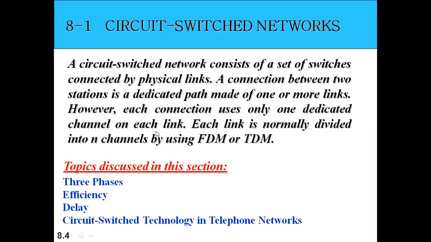Each link is normally divided into channels by using FDM or TDM. Frequency division multiplexing and time division multiplexing we have already discussed in the videos, and I hope you have gone through those. It covers how the bandwidth is divided into multiple channels for efficient usage. A single bandwidth link is divided into multiple channels, so that multiple transmissions can happen at a time with the help of the multiplexing concept. So I don't want to go into FDM or TDM right now. With the help of that, we are going to divide the link here also.